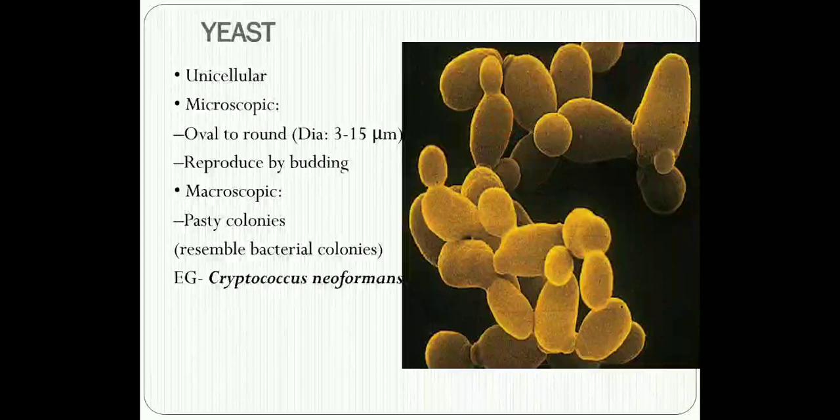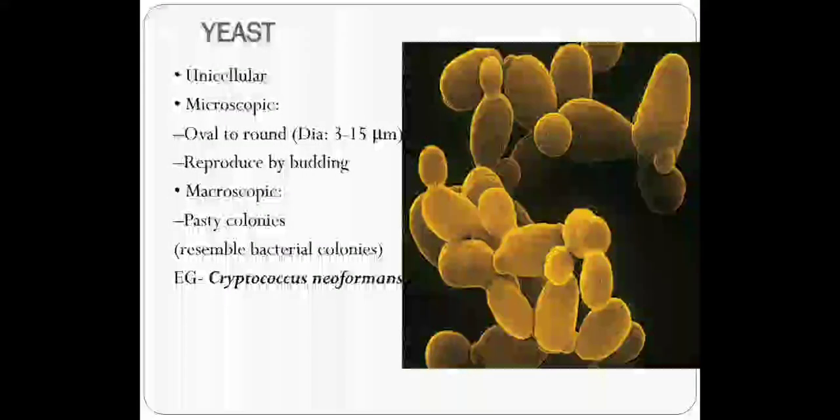Therefore, budding yeast cells are also called blastoconidia. Please remember, in some textbooks you will find it as blastoconidia, so don't get confused. Blastoconidia are the budding yeast cells because they employ all the layers of the cell wall of the parent cell.